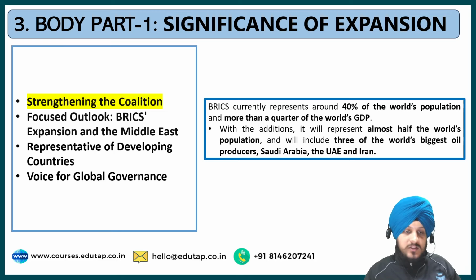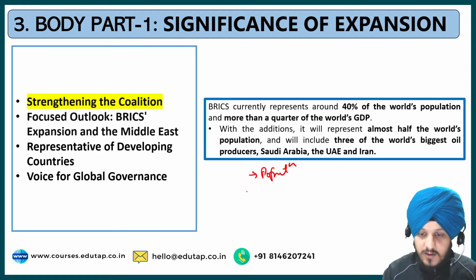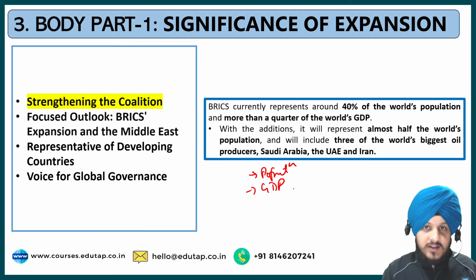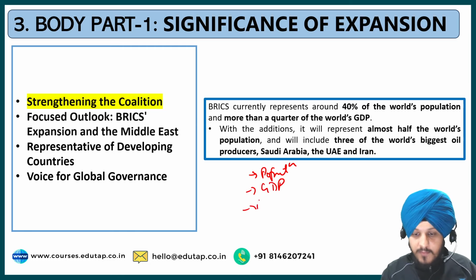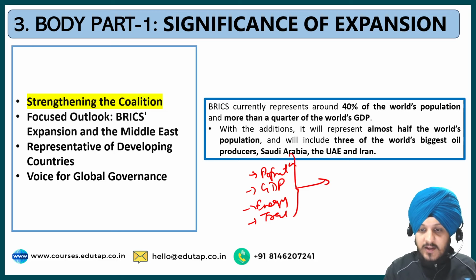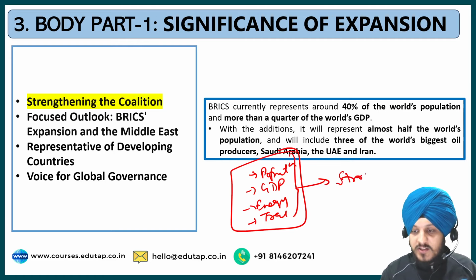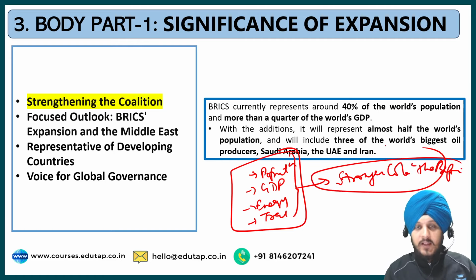So, what this shows is that you can write your answer with respect to the population. BRICS represent a high population. You can write its significance with respect to GDP and energy, and its role in trade. You can use all these keywords in your answer. Then you can write that because of all these factors, BRICS emerges as a stronger coalition than before and makes it a significant platform as far as the global stage is concerned.